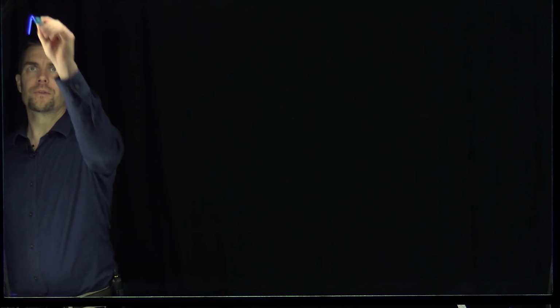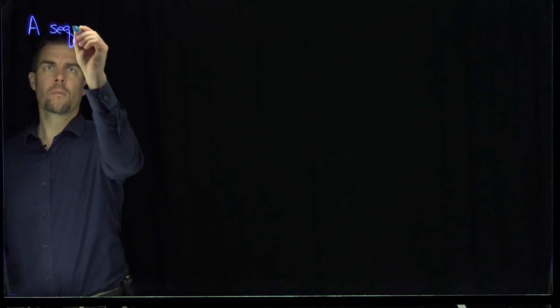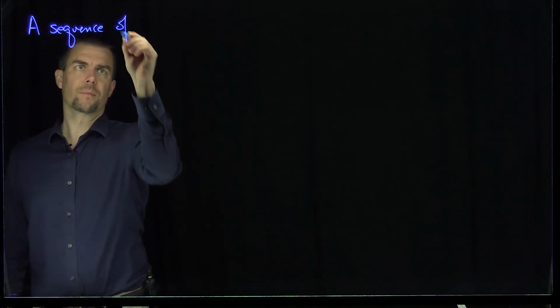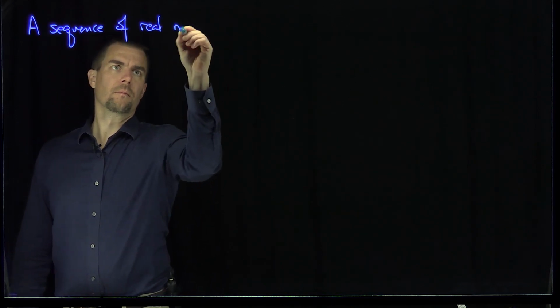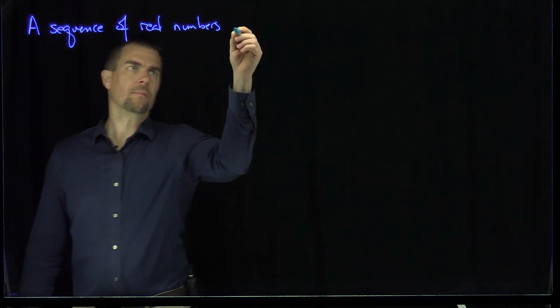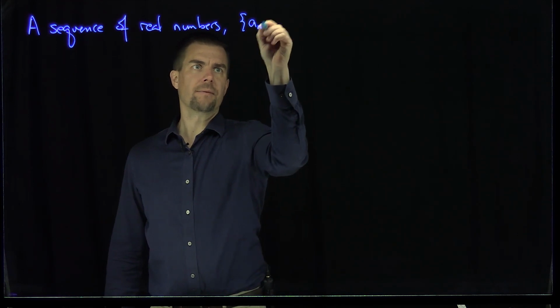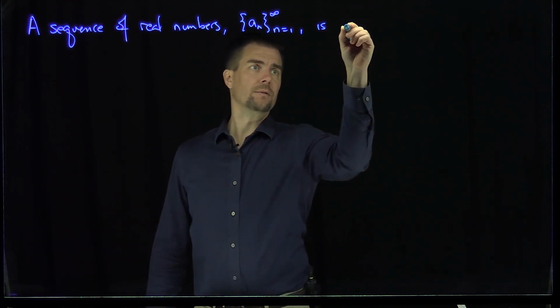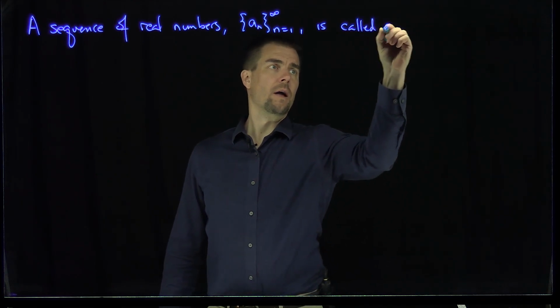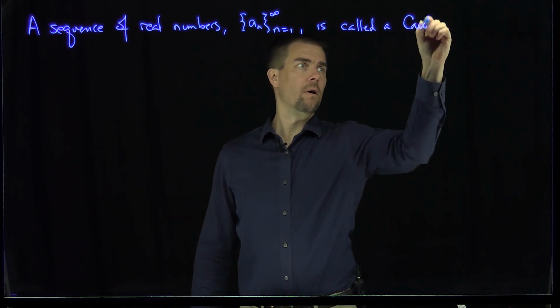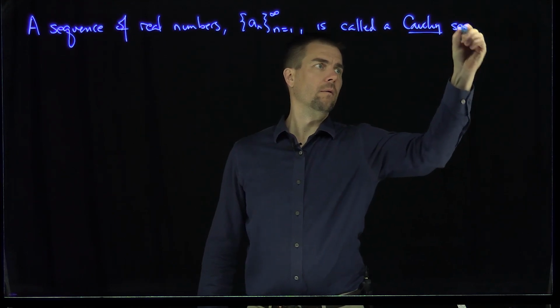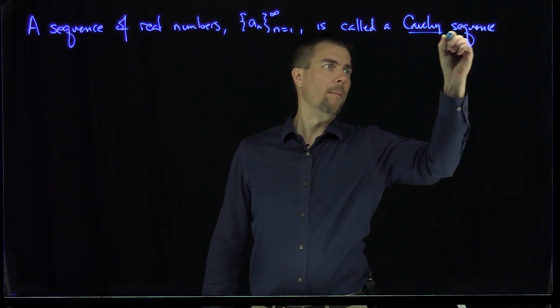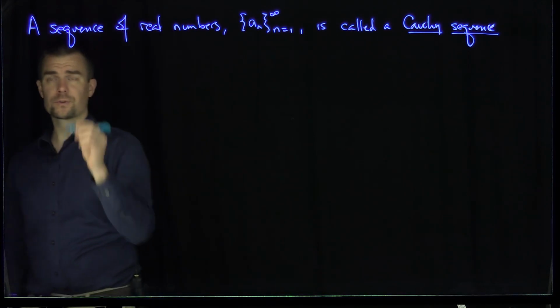Hello students, in this video we'll introduce the notion of a Cauchy sequence. A sequence a_n of real numbers, n goes from 1 to infinity, is called a Cauchy sequence if the following condition is true.